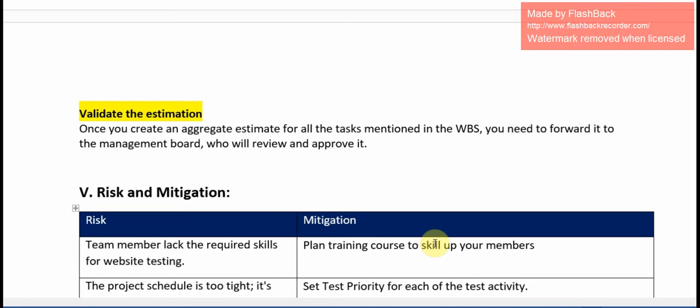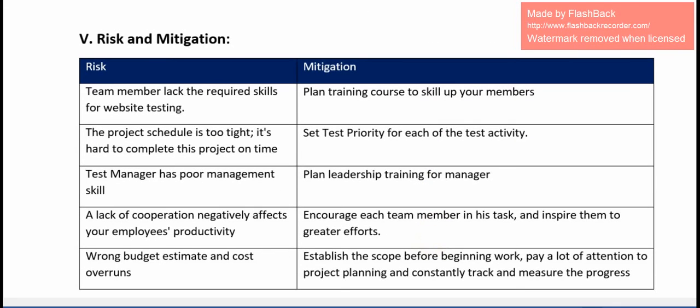Next, risks and mitigations. In the risks and mitigations, I have mentioned each risk along with its mitigation. Take the risk, like a team member lacks the required skills for website testing. For that, what we have to do is plan a training course to upskill your team members.